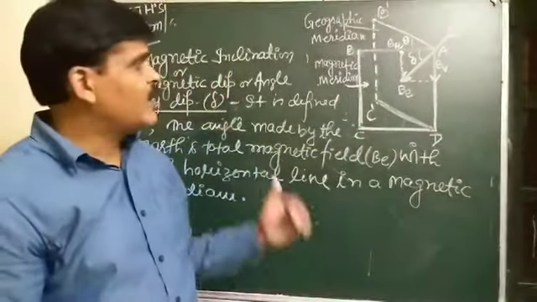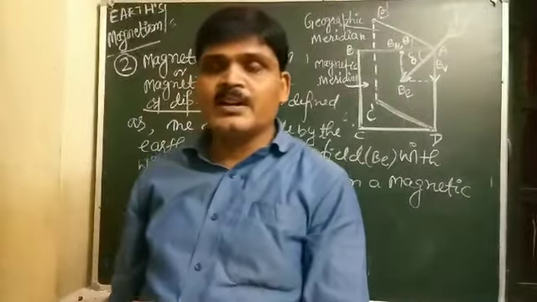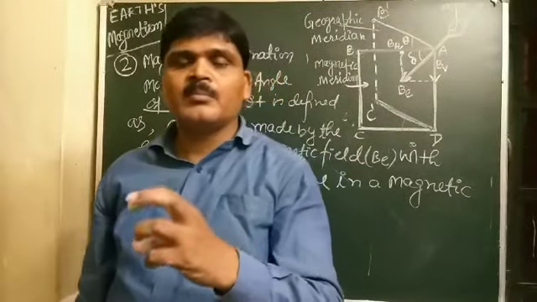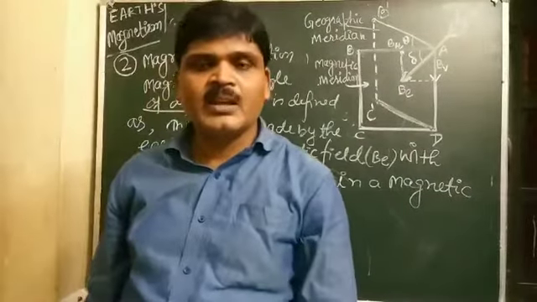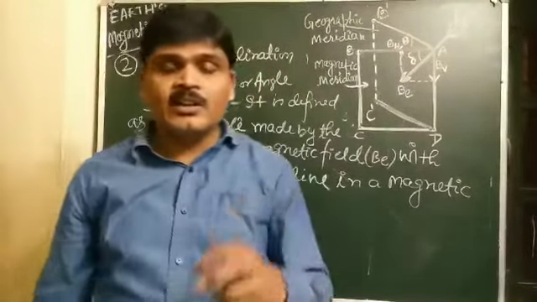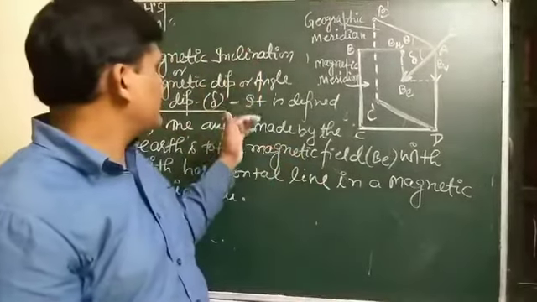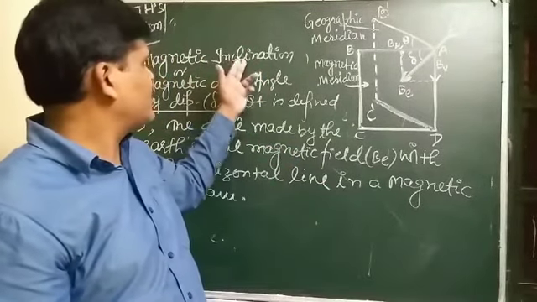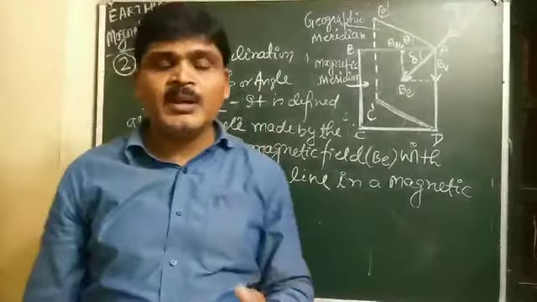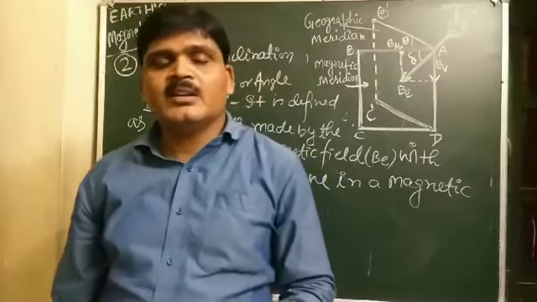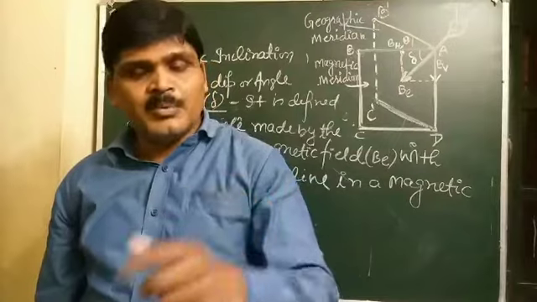And student, the angle of dip is different at different points on the Earth's surface. Angle of dip or magnetic inclination or magnetic dip can be determined by an apparatus.